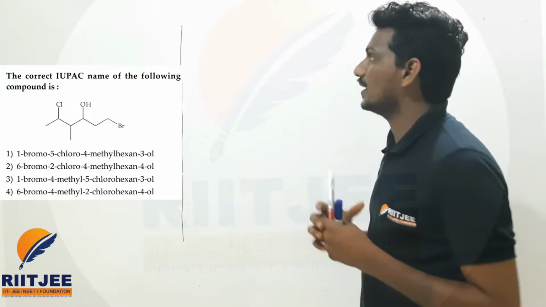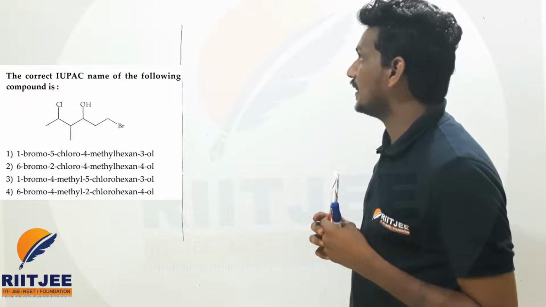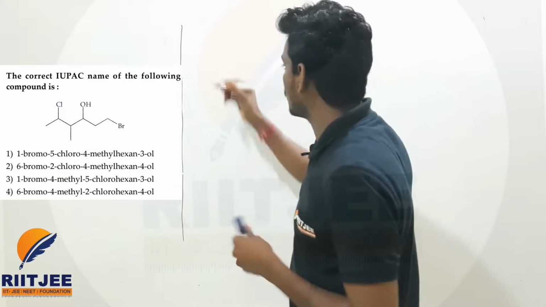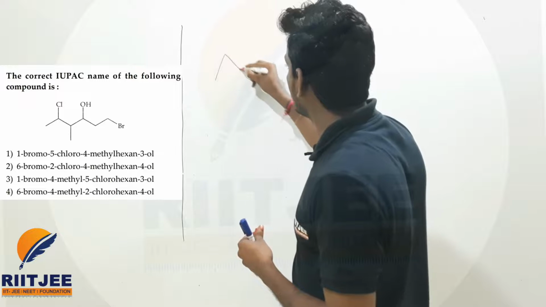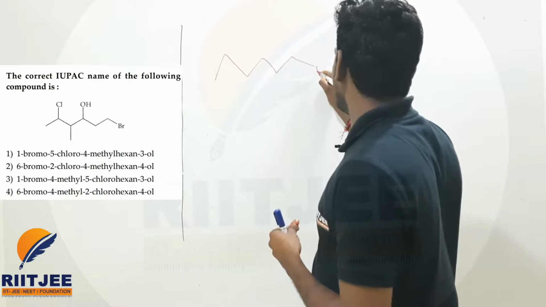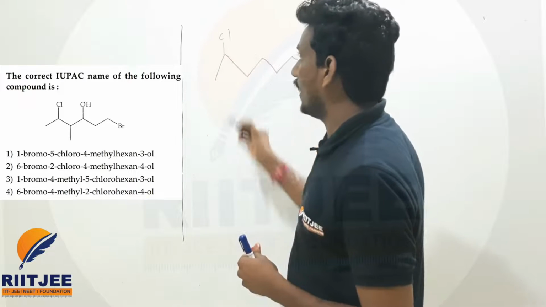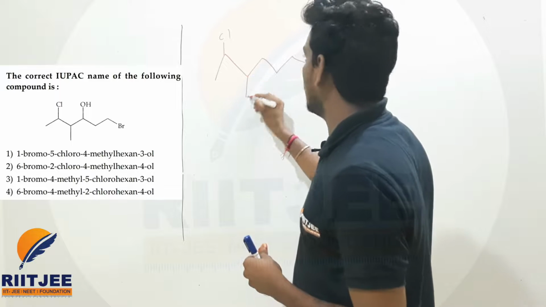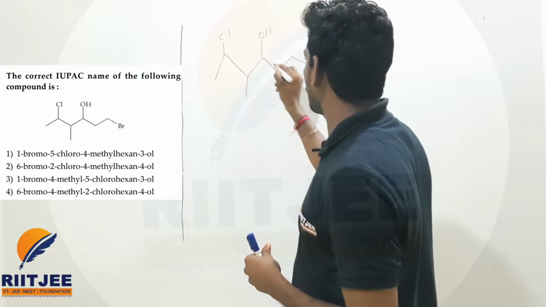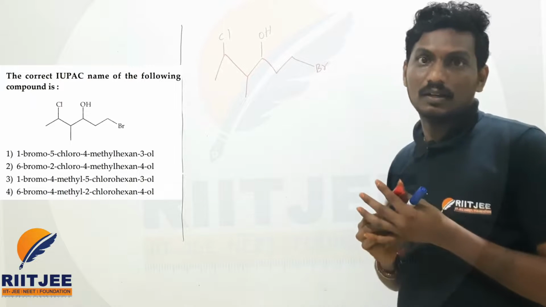The next question is asking the IUPAC name of this compound. Let us write this compound once again, beta. Here they have given bromine, here chlorine, here one methyl, and here the OH. So 1, 2, 3, 4, 5, 6. Yes beta, it is asking the name of this compound.